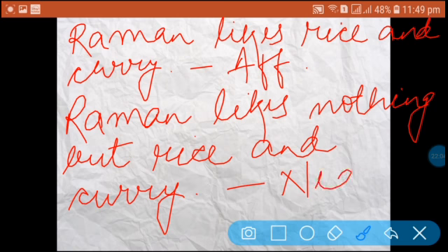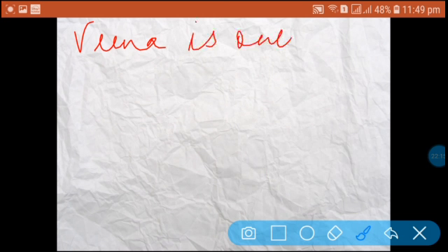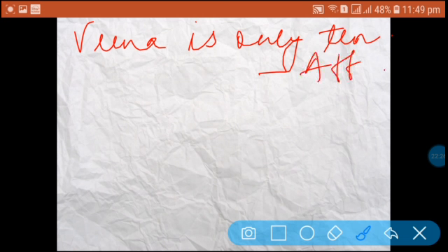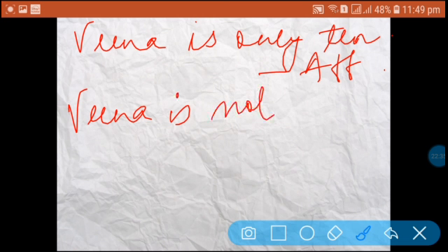One more sentence for this. Veena is only 10, meaning Veena is 10 years old. This is the affirmative form, and the negative of this is: Veena is not more or less than 10.